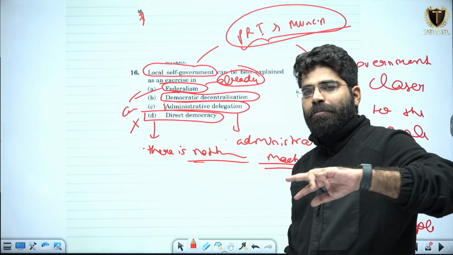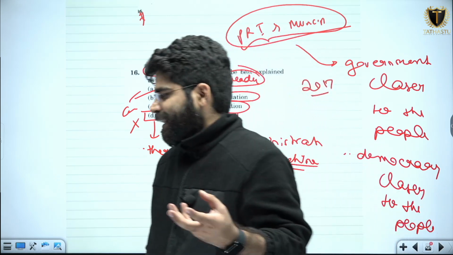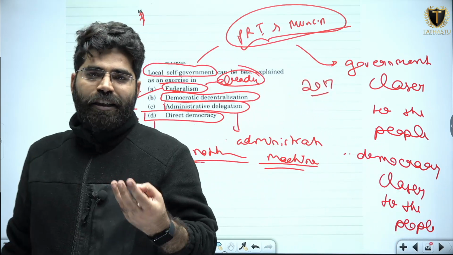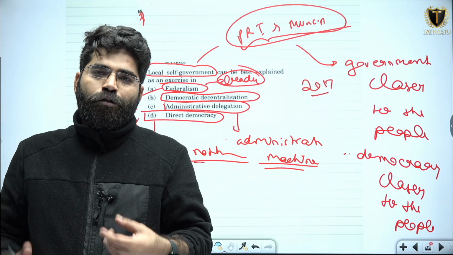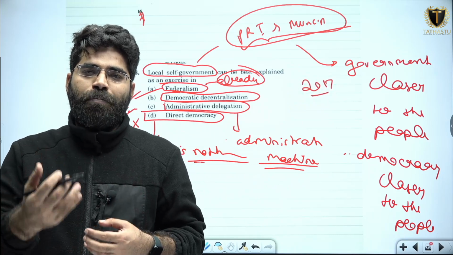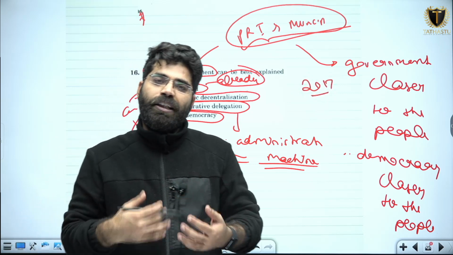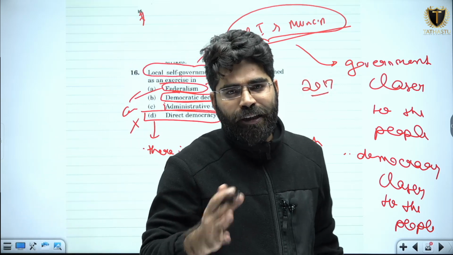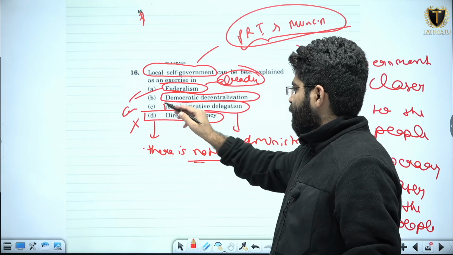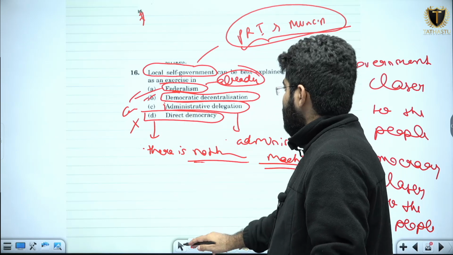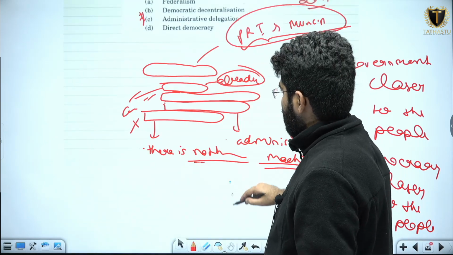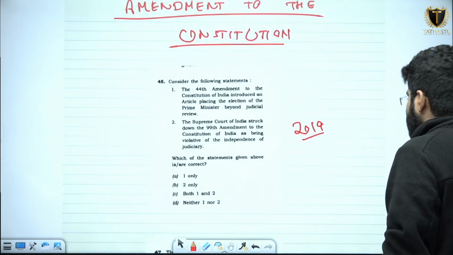But we told you at the start why panchayati raj institutions as well as municipalities are working: to bring government one step closer to the people, or I can say to bring democracy one step closer to the people of the country. So the answer for this will be option B, that is democratic decentralization. Okay, moving on to the next question we have.